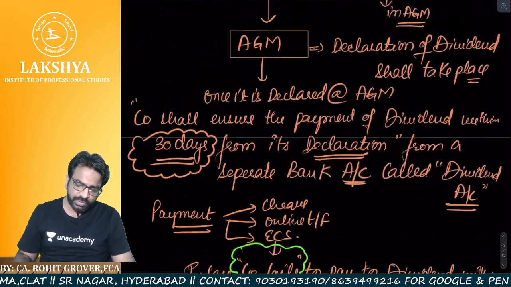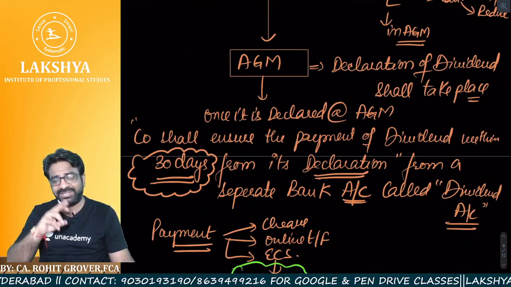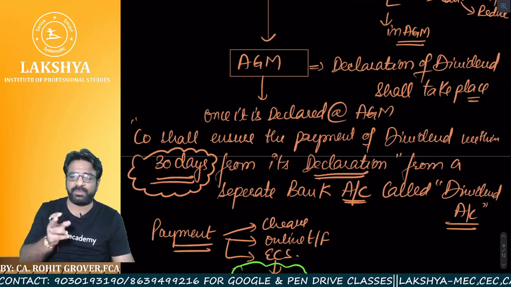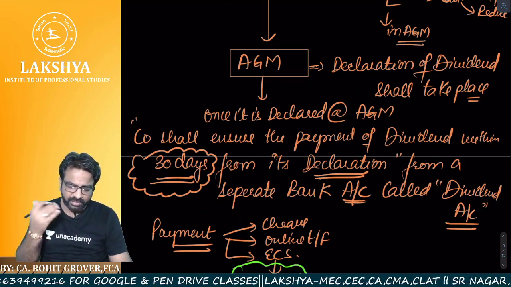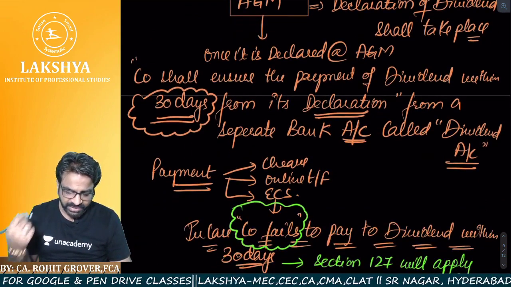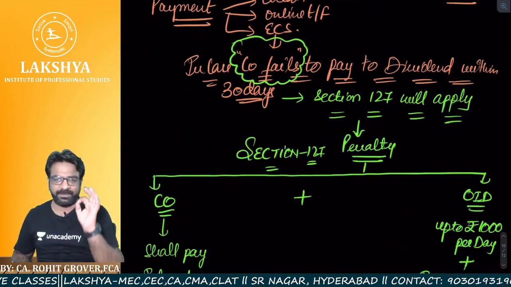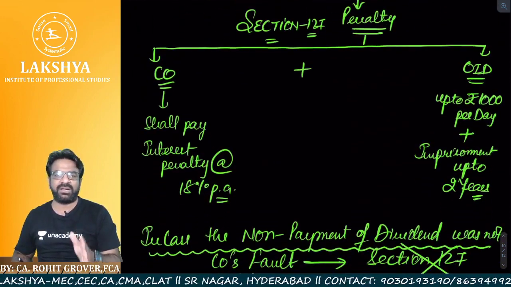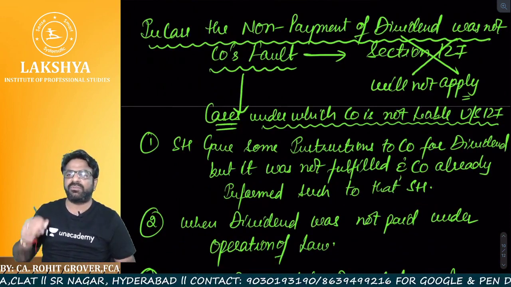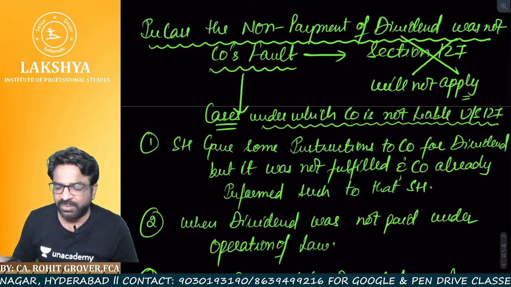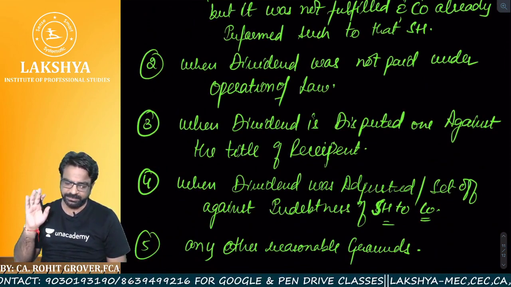Clear. So dividend journey started from board meeting. It was declared at AGM. Once it is declared, within 30 days, company has to ensure the payment of the dividend by transferring the amount to the dividend account, and from that dividend account only company has to make the payment. It can be made via check, online, ECS. If the company fails to pay the dividend within 30 days, section number 127 will apply. What is that section number 127? Penalty on company and officers in default. But under the following circumstances, company will not be liable to pay any kind of penalty under section 127. These are 5 in number. These are there in front of you. Clear, sir? Yes, sir. Clear.